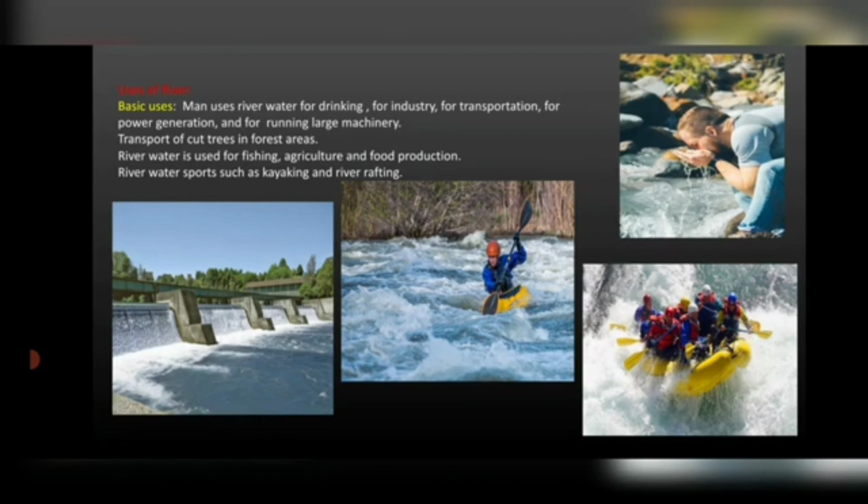There is a cycle of life in rivers. It produces many kinds of fish. River water is also used for agriculture and food production. Apart from fishing, agriculture and food production also take place.